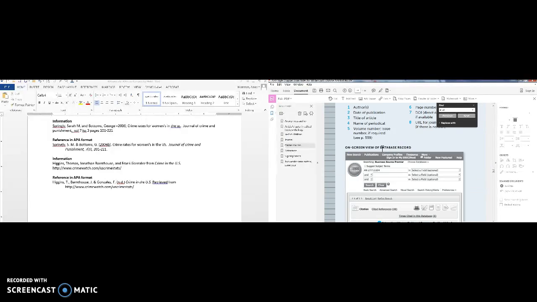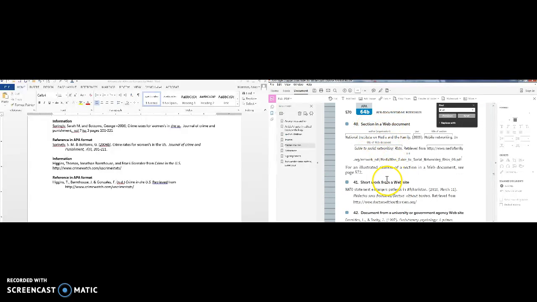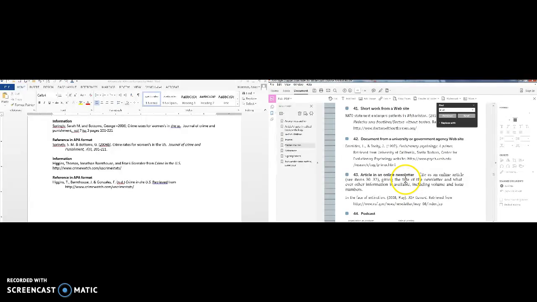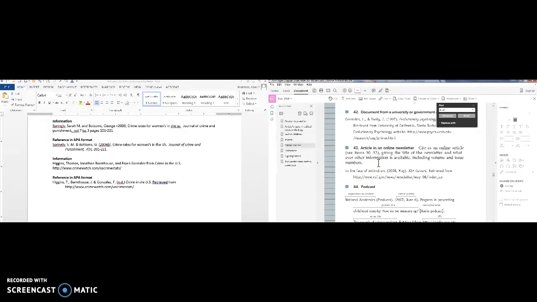So if you keep scrolling down for a ways, you will find a section in a web document, a short work from a website, and you have to decide what it is. So it's an article in an online newsletter, and I happen to know that this is an article in an online newsletter. So that's the one I'm going to use, and in this case, in the APA guide, it's showing you how it looks if there was no author. When there's no author, we take the title and we move it over here to the left of the date in the author's position.